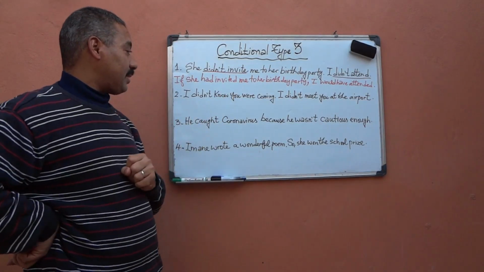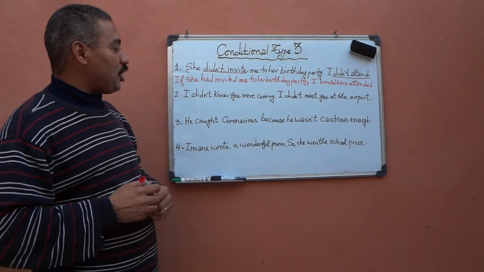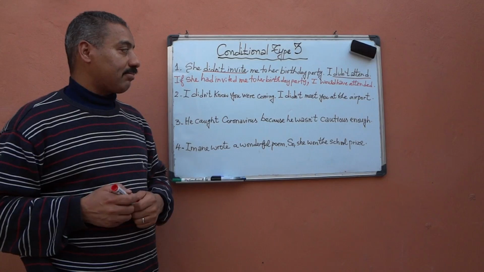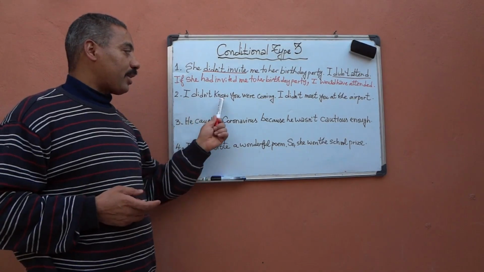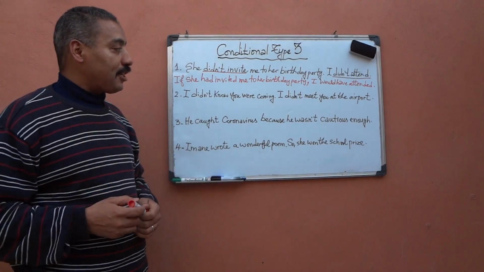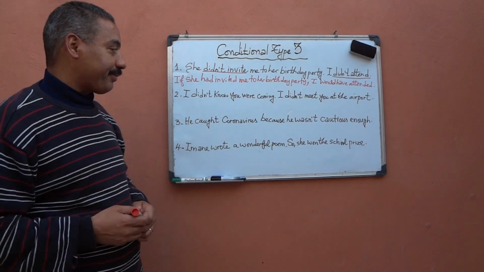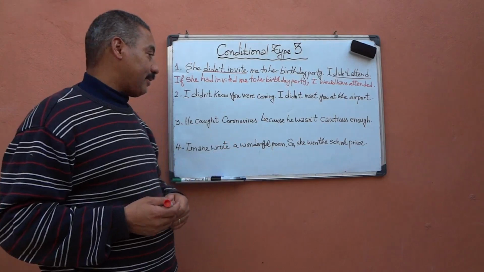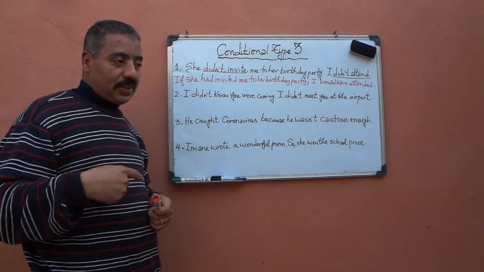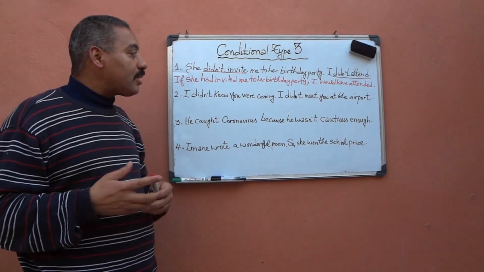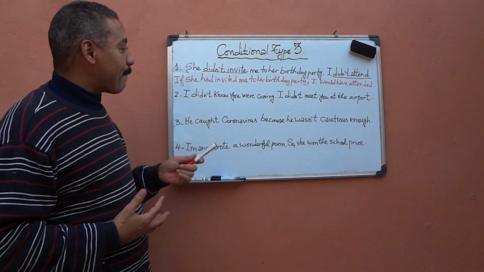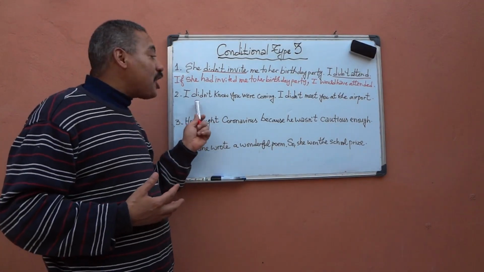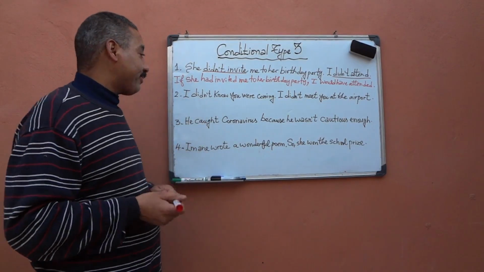Now let's look at sentence 2. I didn't know you were coming. I didn't meet you at the airport. I didn't know you were coming, so I didn't meet you at the airport. Of course, this is the cause, this is the effect. Let's try again to hypothesize or to fancy what would have happened if I had known you were coming.